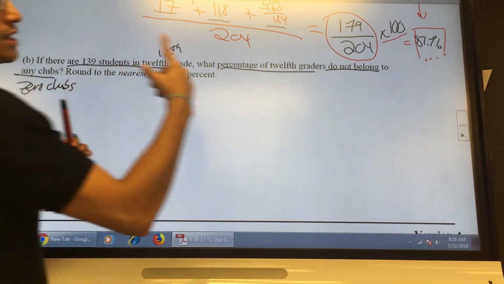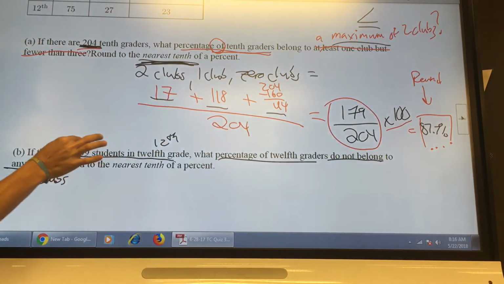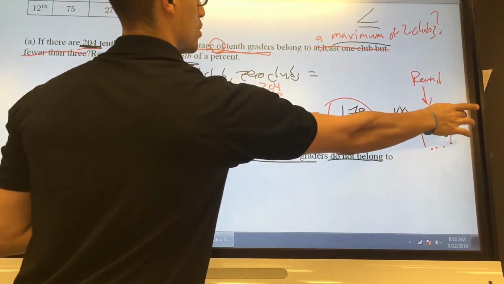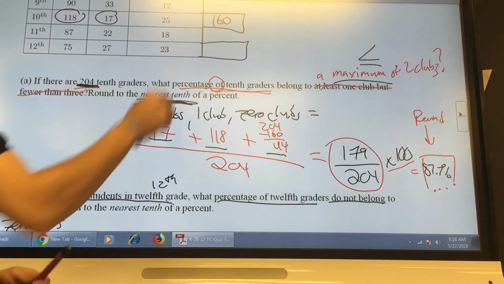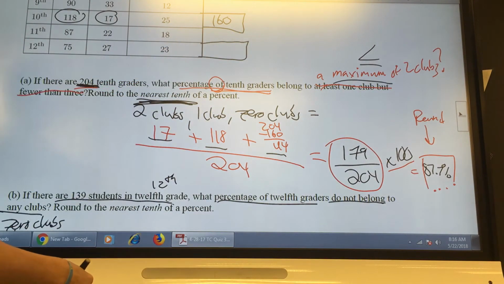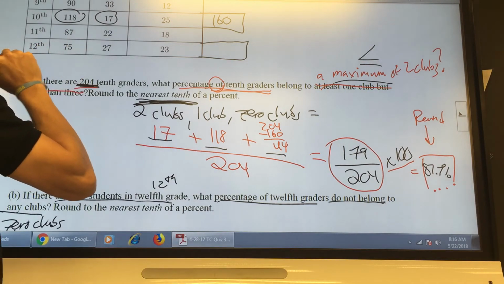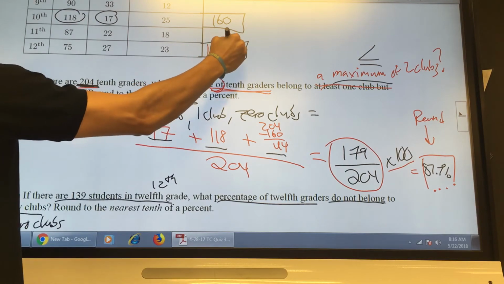There's this many people. What percentage of them do not belong to any club, which means 0 clubs. So the same way that we did it up there for 0 clubs, take how many people there are and subtract how many people are in a club. So let me go to my table. I need to figure out how many people are in a club for 12th grade. And if you add these numbers up, you should get 125, or no? Yeah? All right.